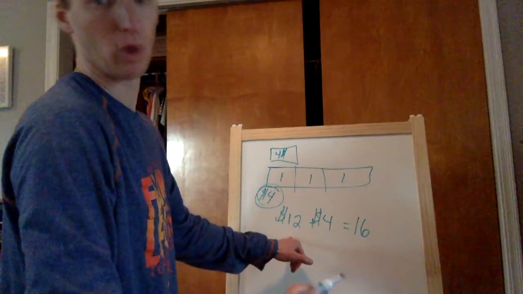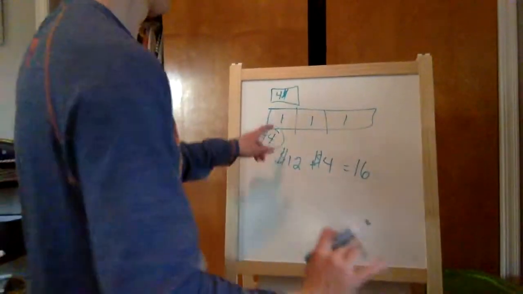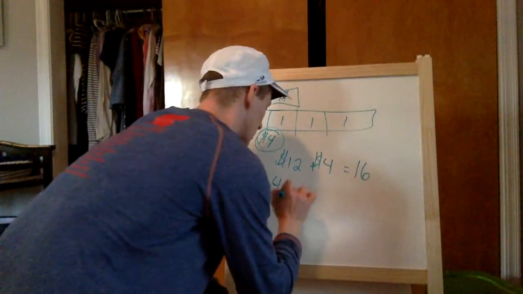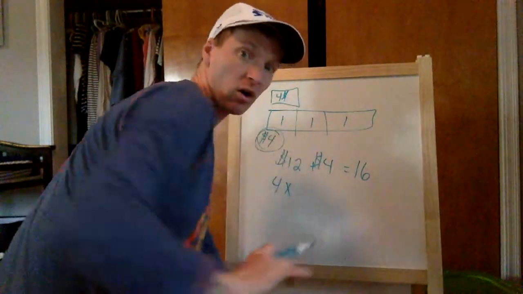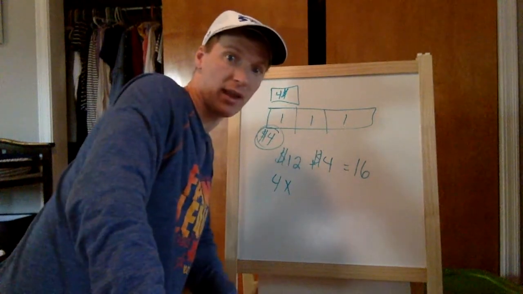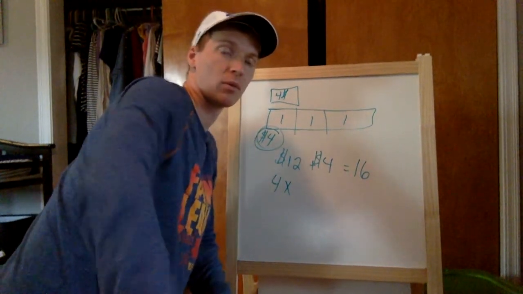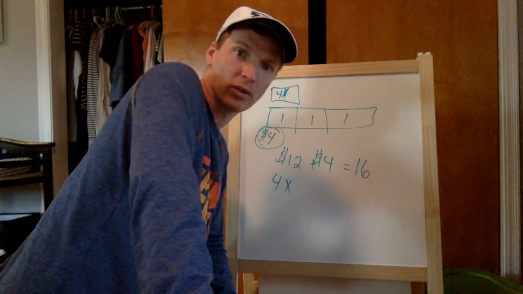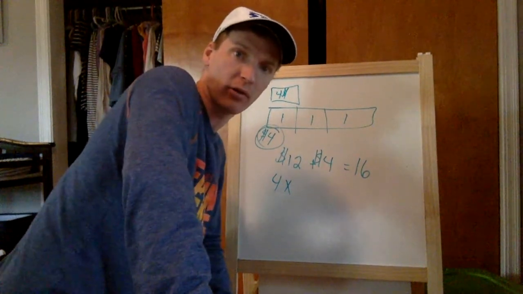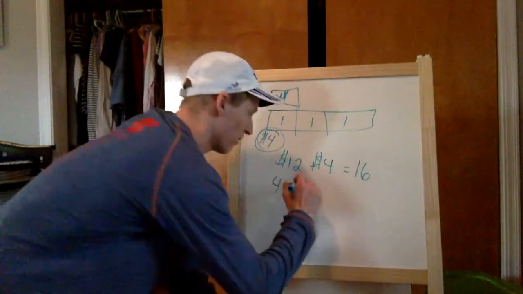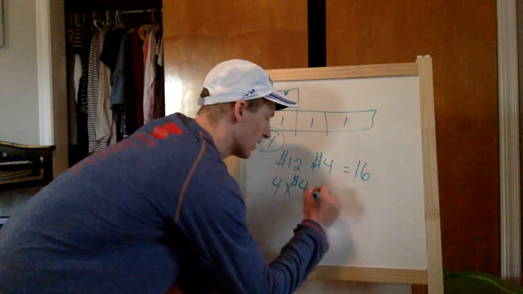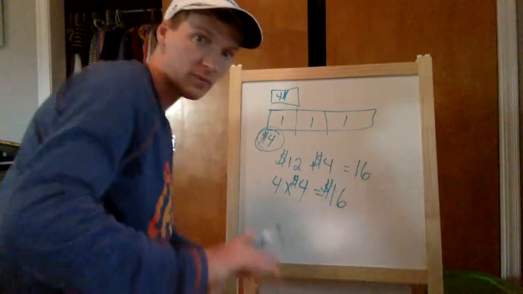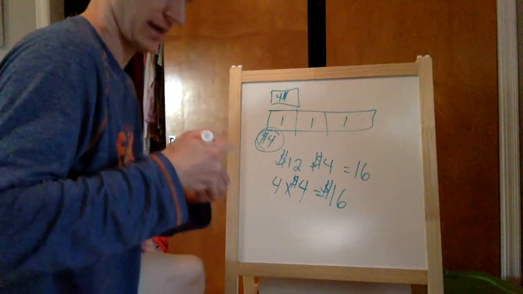But we could have multiplied it, and it would have been 1, 2, 3, 4 units, because they all cost the same. It works if they're all the same. When we're dealing with math, it doesn't matter whether you bought a scarf or a hat. They're both $4, and we bought four of them. Each of them is a group of four. So that's why it would be 4 times $4, and that equals $16. Okay? So that's what I'm saying, right?